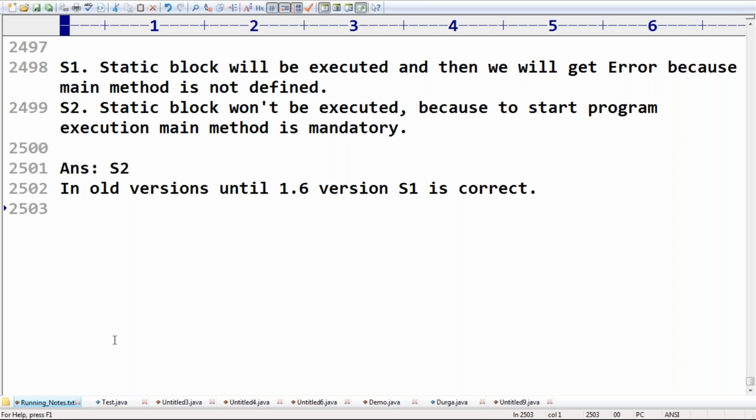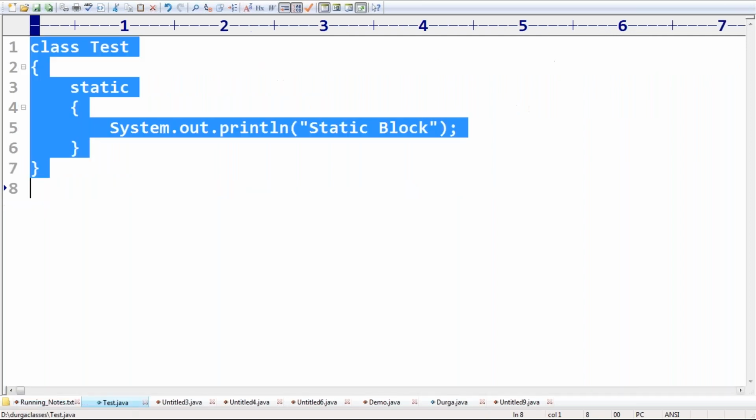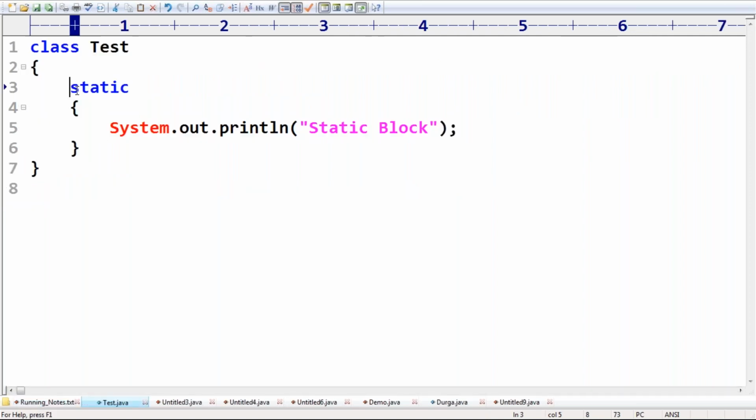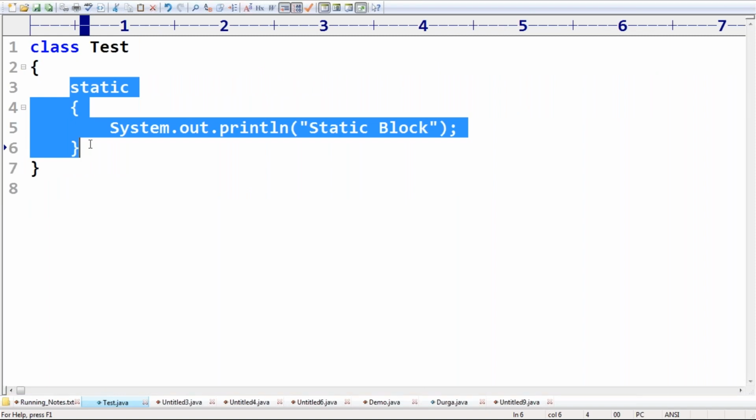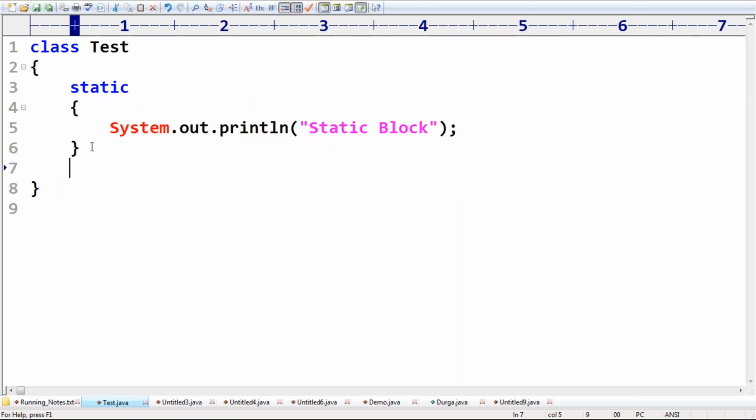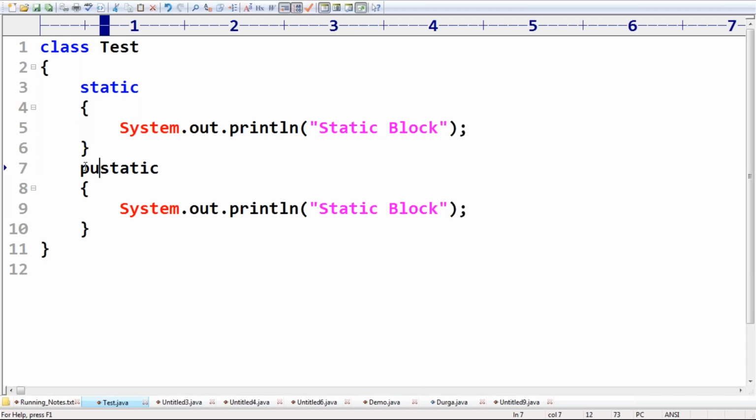Okay. So this is related to the main method, and next, one more small thing is there. What my requirement is? Here, this is the static block. Now, public static void main, String array args, I'm taking, sir.